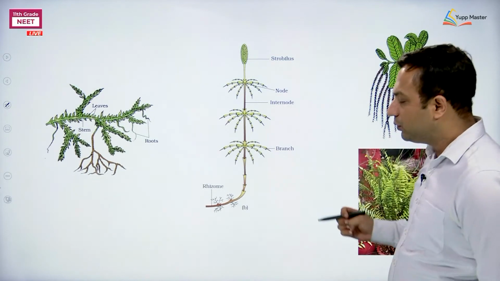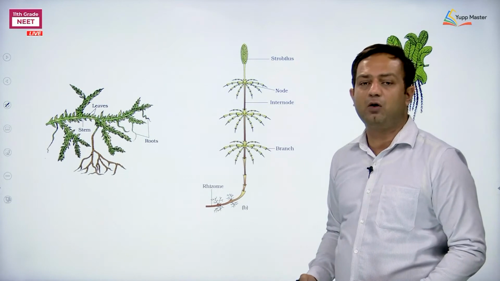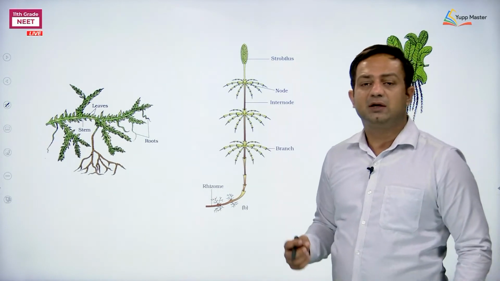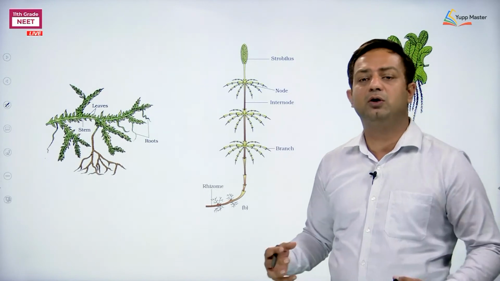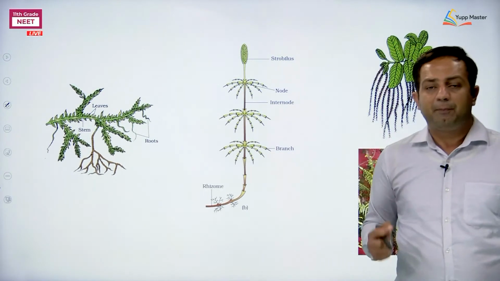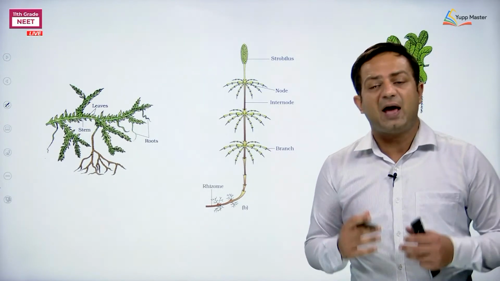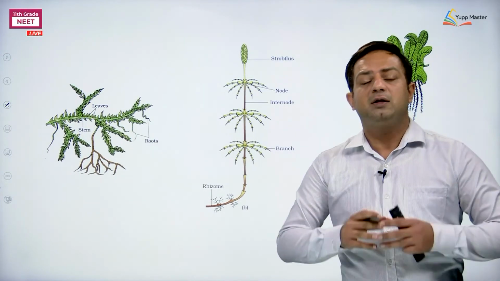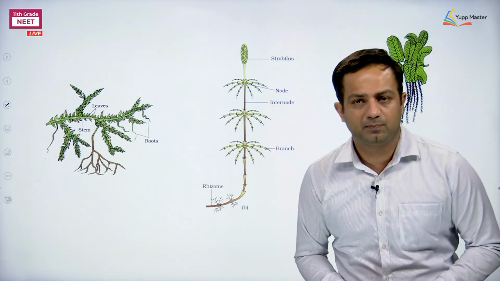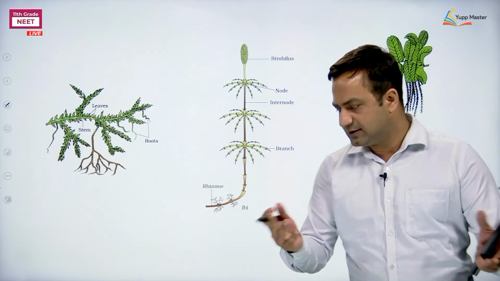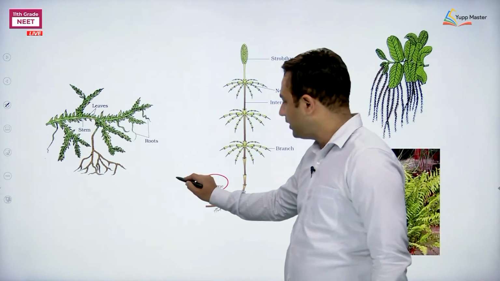But see certain features that we need to discuss importantly. What I told you just now is that the root comes from the radicle. The root that arises from the radicle is obviously the primary root and later on goes on to form the taproot system. But in Pteridophyta, the primary root is short-lived and therefore the true roots are getting replaced by adventitious ones. Don't believe this? See, this is a rhizome, okay? Rhizome means what? Underground stem.